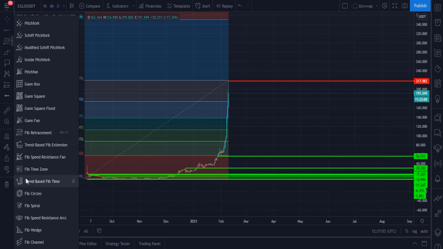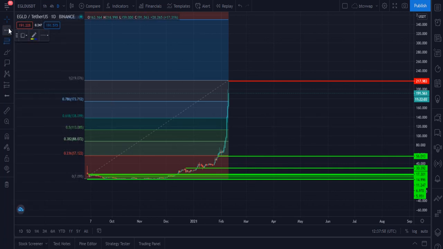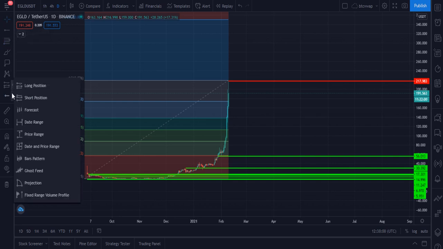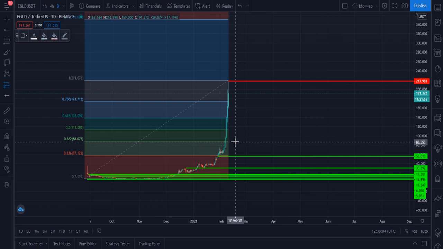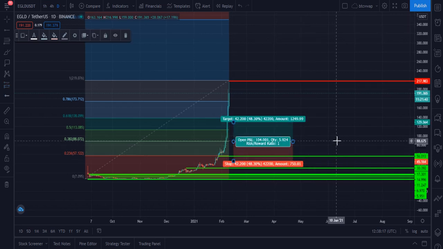Let me please show you. We have to look at the Fib retracement tool, and sorry for that. Let me please show you the next target. I think the main area where you have to buy EGLD is the $55 level or maybe the $85 level. It is the best area. You have to buy or hold from that point.